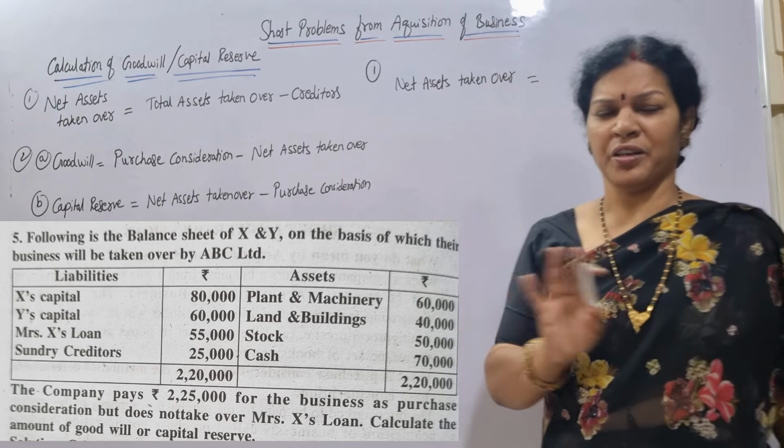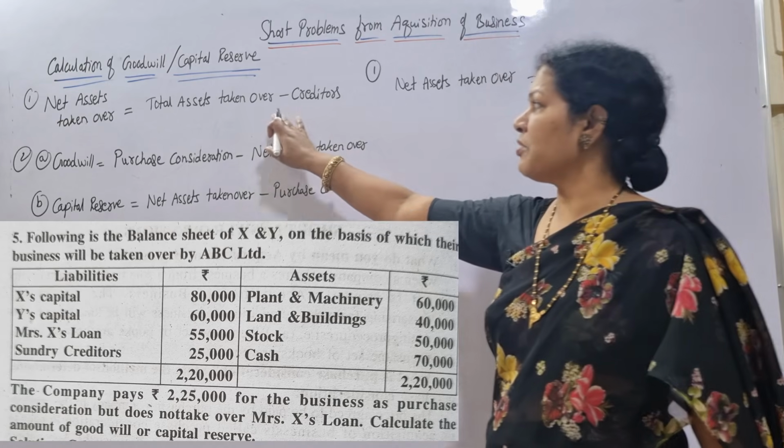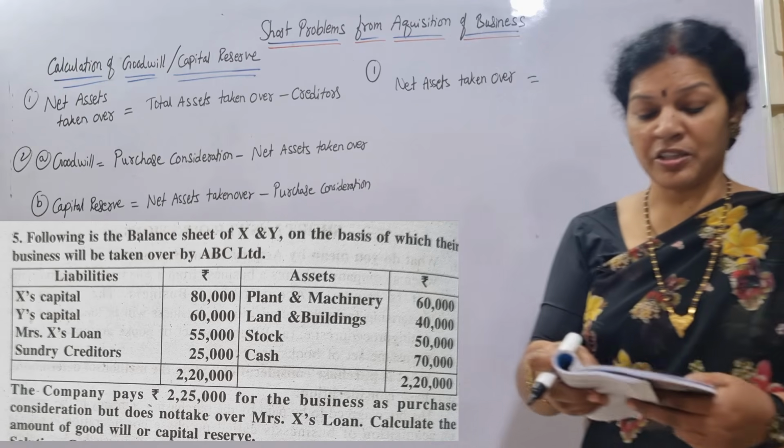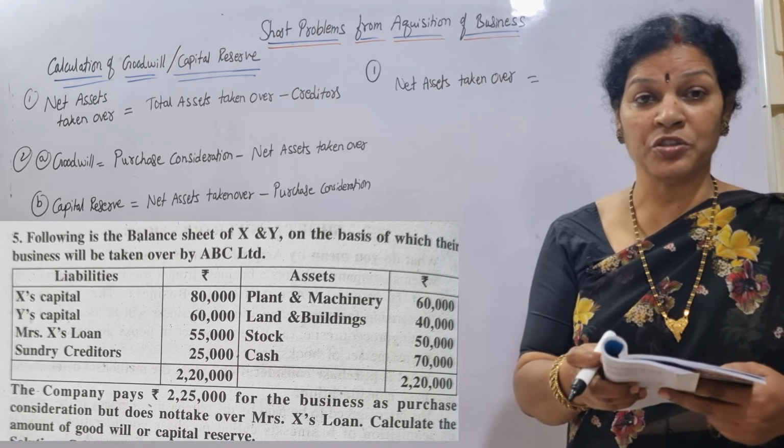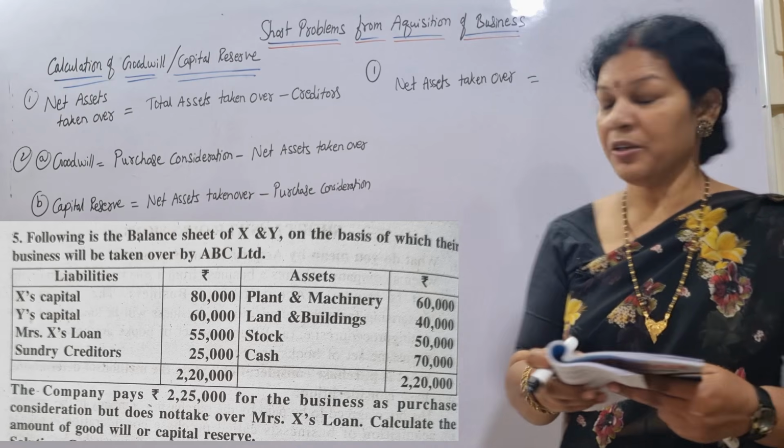Formula is already written. I don't want to write it twice. Net assets taken over is total assets taken over minus creditors. Total assets taken over means the total value of the assets. Total value of the assets is how much? 2,20,000. Okay.